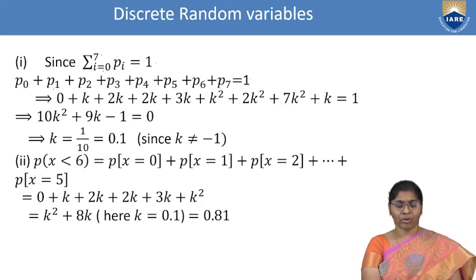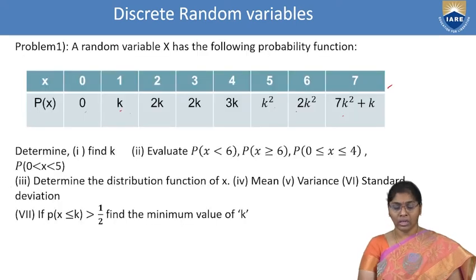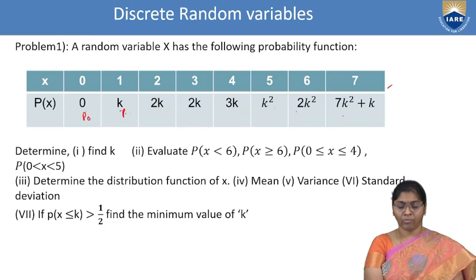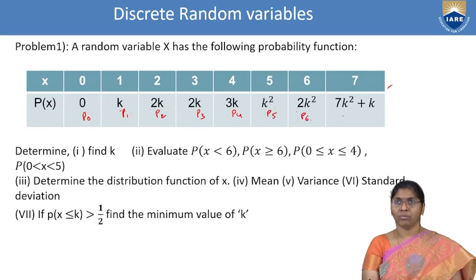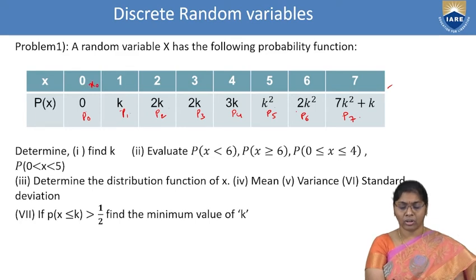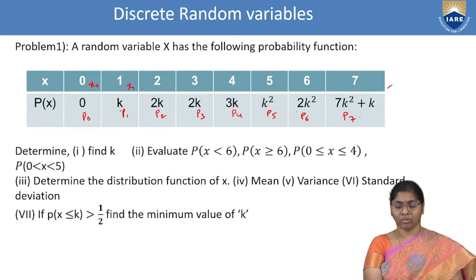First one, the P0 value is 1. Here this is P0, P1, P2, P3, P4, P5, P6 and finally this is P7. Similarly, this is X0. In the next method we are using this one also. That's why I am writing like this: X2, X3, X4, X5, X6 and finally this is X7.